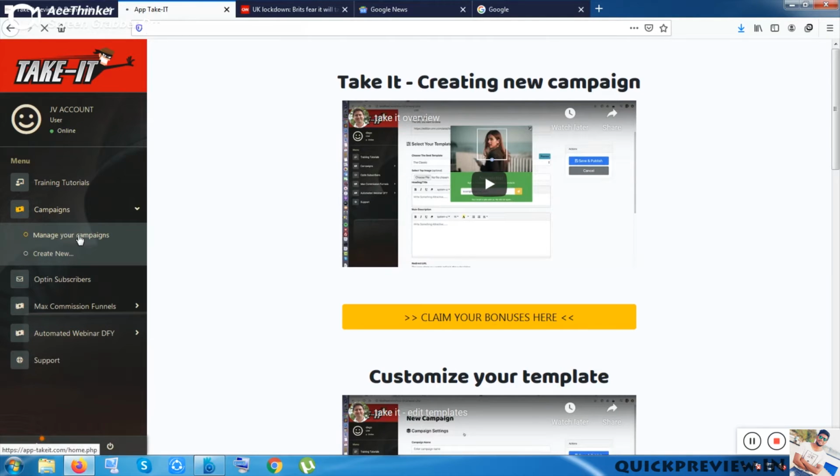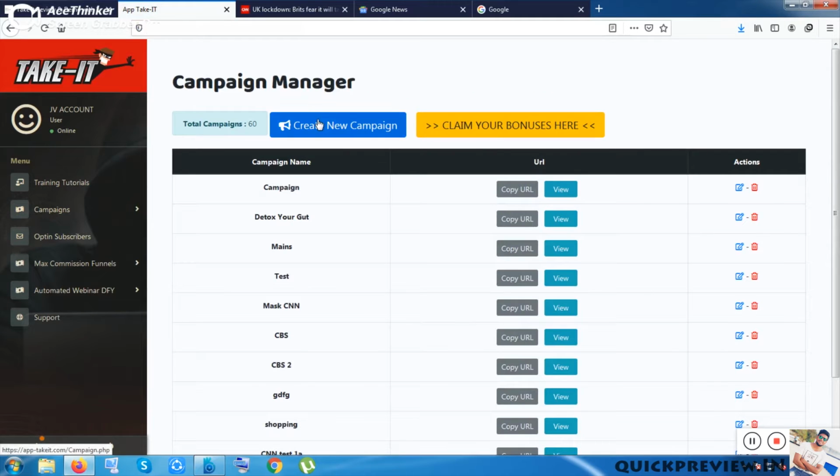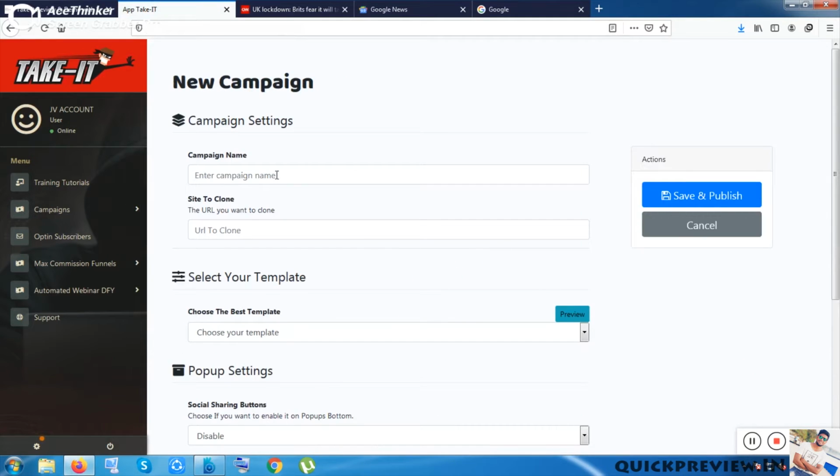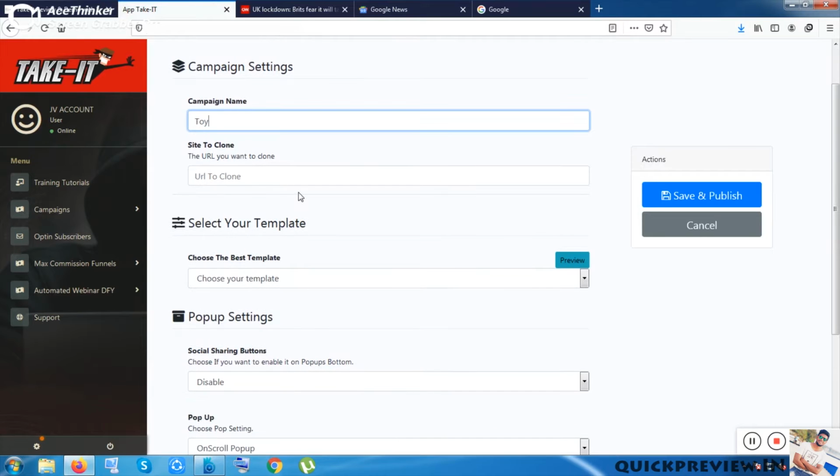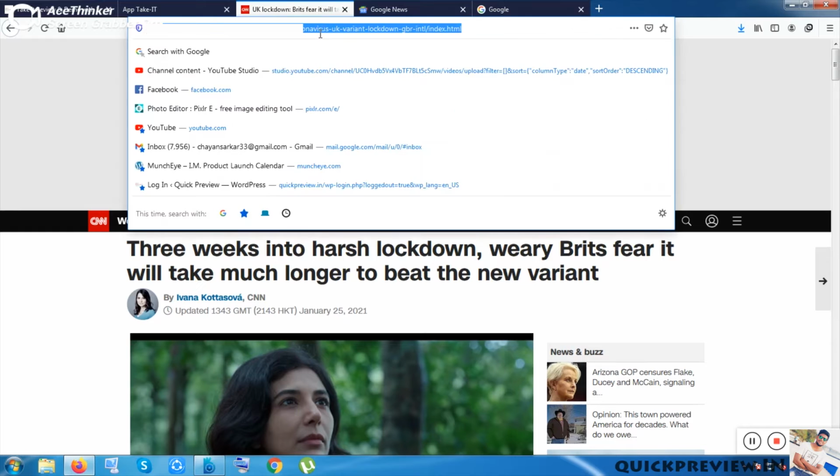Inside the second option, this is the campaign option. Let me start with the first option, create new campaign. Let me clear you that this is the best option inside this tool, and this is the only fundamental option inside this tool. Inside this option, everything is given about this tool. So let me put any campaign name. Let me put here toy. Let me put any random clone link.